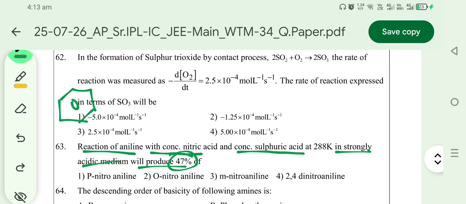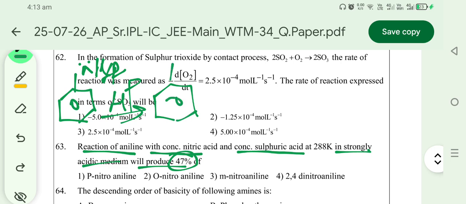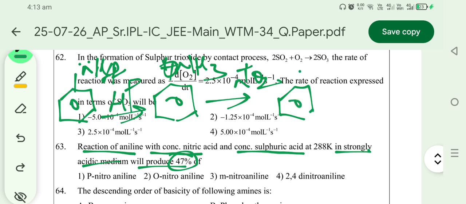Originally aniline is an aromatic amine. It has one lone pair on nitrogen. In acidic medium with a proton, it produces the anilinium ion, and the anilinium ion is a ring deactivating group. In a nitration reaction, the electrophile substitutes at the meta position relative to a ring deactivating group. So the 47 percent compound is the meta nitro compound, which is the correct one.